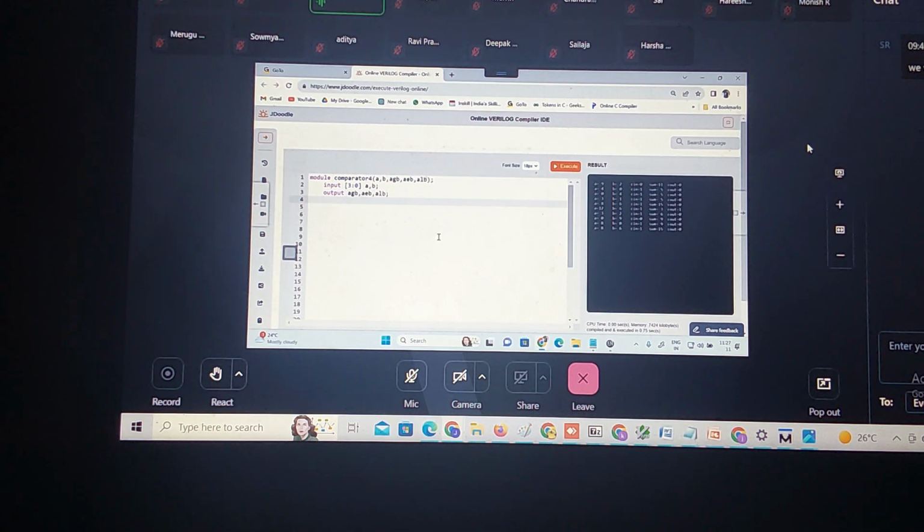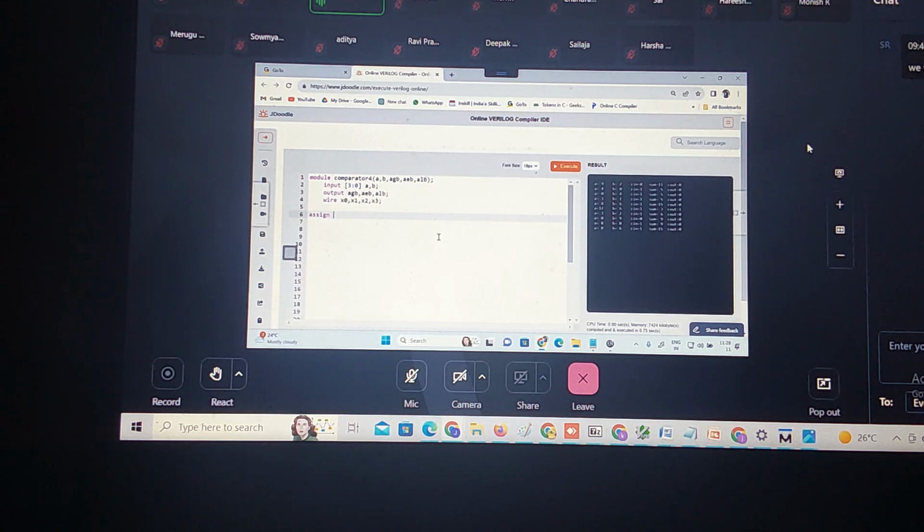Correct. Whether we are using any wire here: x0, x1, x2, x3. Then wire is nothing but what? Now what is the line I should write? Assign.